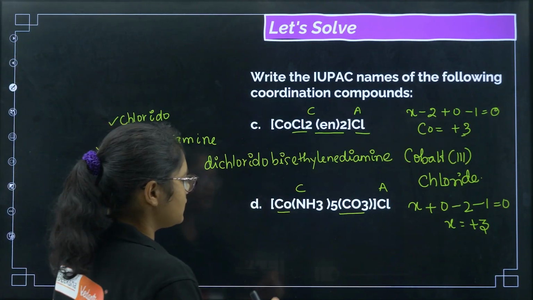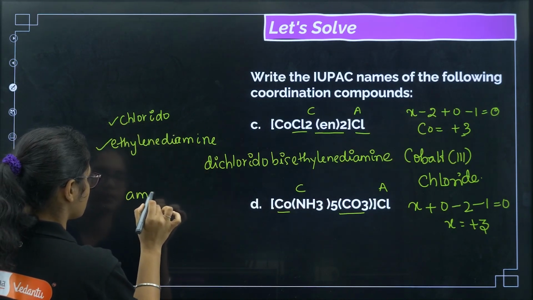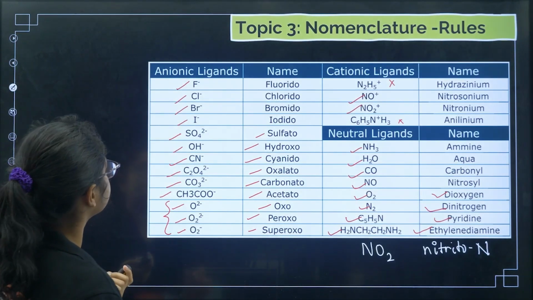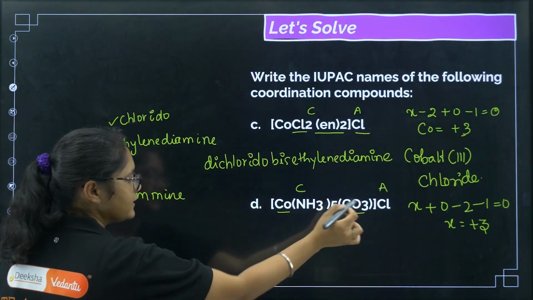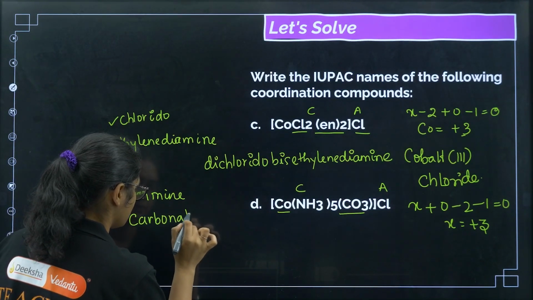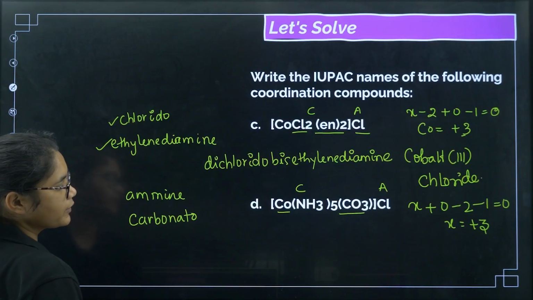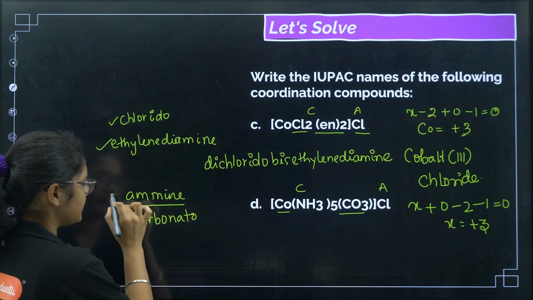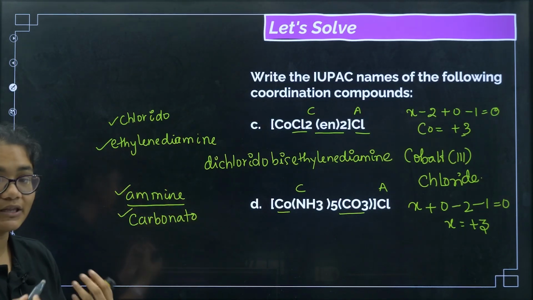Now this is the cationic part. What are the ligands? First is ammine, NH3 is ammine. So the ammine ligand is there, and then we have carbonato. For CO3 2-, the name is carbonato. Now in alphabetical order, this one will come first, then this one. So first we'll write ammine. How many ammines are there?